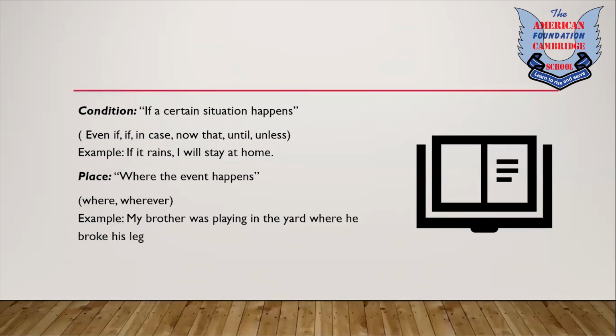Okay, the fifth one is place where the event happens. Whenever we are to describe a scenario in a setting, we use these two conjunctions, where, wherever. For example, my brother was playing in the yard where he broke his leg. Here, the scenario is being explained that my brother was playing in the same yard, and the setting is the yard where he had broken his leg.